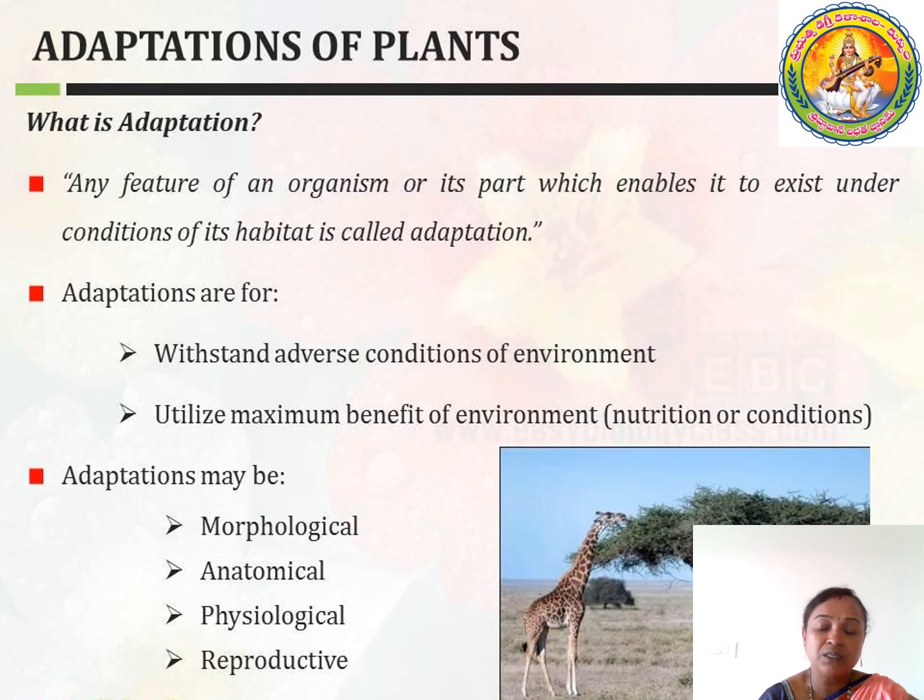The third is that adaptations may be based on morphology, anatomy, physiology, or the reproductive system. So adaptations can be of four types: morphology, anatomy, physiology, and reproduction.